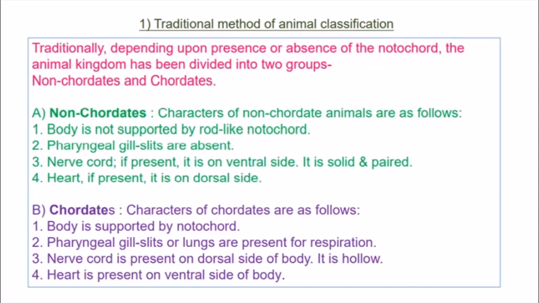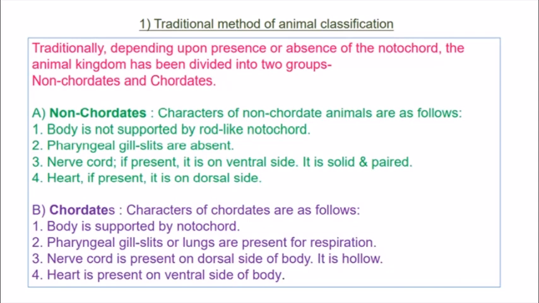Also, the nerve cord is present on the ventral side, and the heart is present on the dorsal side. And in chordates, we have all the opposite of this, that is, the body is supported by a notochord, and pharyngeal gill slits or the lungs. As in us, we use lungs for respiration. Fishes use gills for respiration. So these things are present.